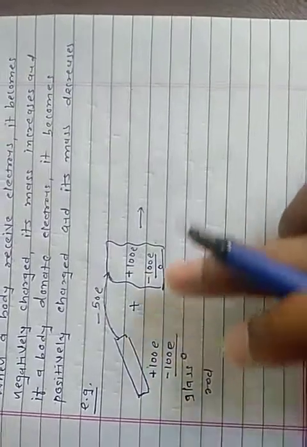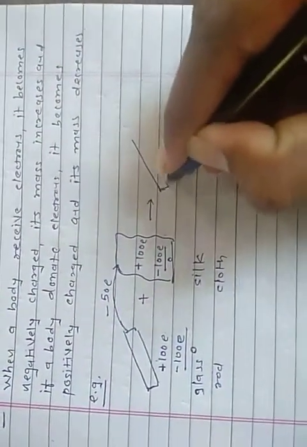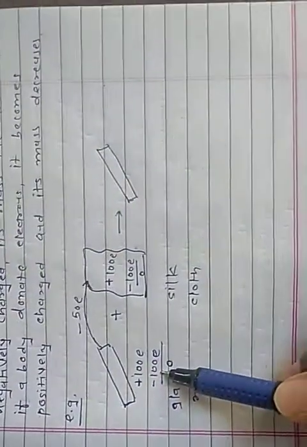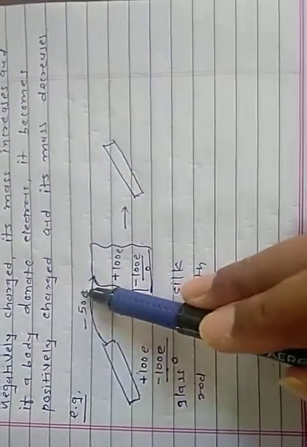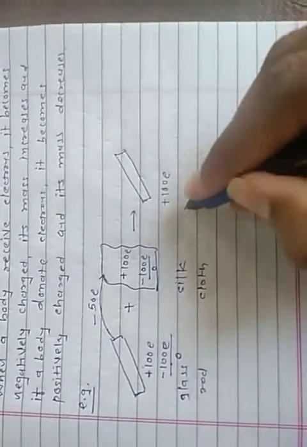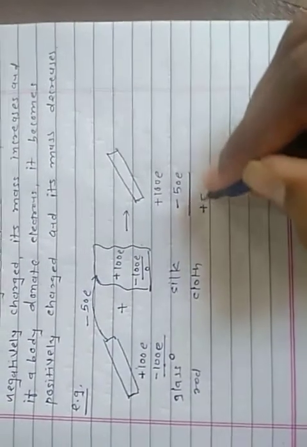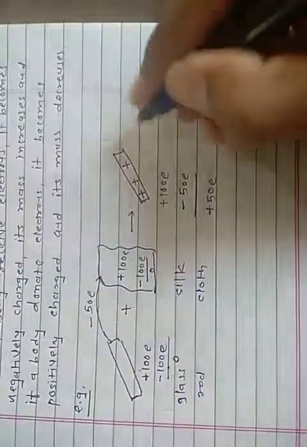What is the new charge of the glass rod? Initially the negative charge of the glass rod is minus 100. 50 electrons transfer, so what remains? Positive 100, negative 50 remaining. The new charge of the glass rod is plus 50 e, meaning the glass rod becomes positively charged.